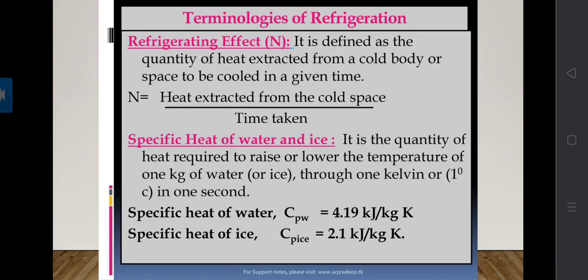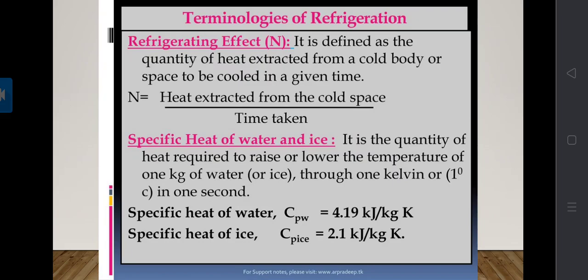Here in this slide we define N as the quantity of heat extracted from the cold body or space to be cooled in a given time. That is, N is equal to heat extracted from the cold space divided by time taken, okay.